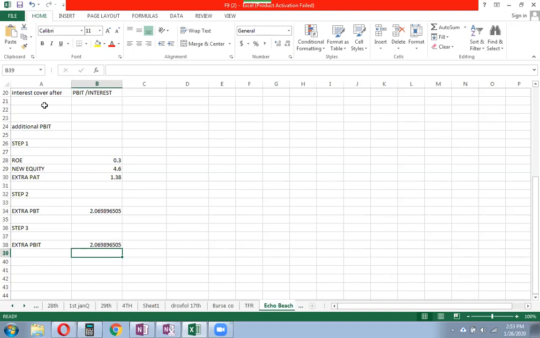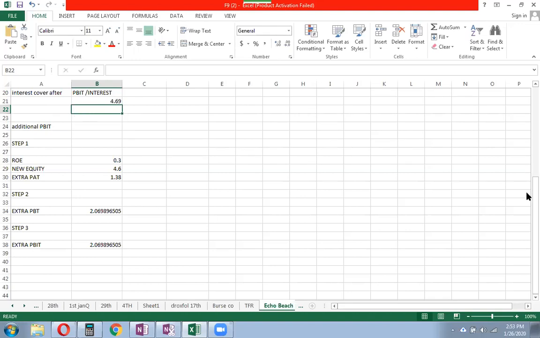Now I'll take you to the ratio above. So first of all, your existing PBIT as per the question is 12. So bracket 12 plus the new extra PBIT, right? The new extra PBIT. So I can just round it to 2.0698 or 2.07 if you wish, right? So 2.07. So that's your overall PBIT. So PBIT divided by the interest is still 3 million, right? So this will give you 4.69, right? It's the interest coverage.